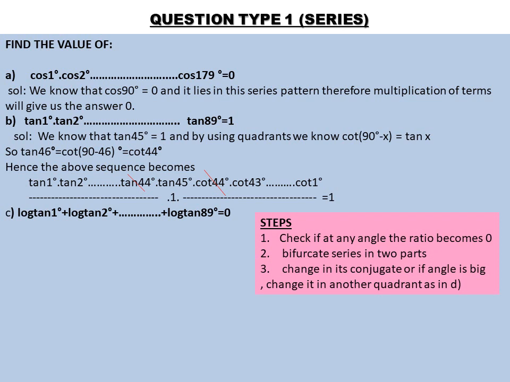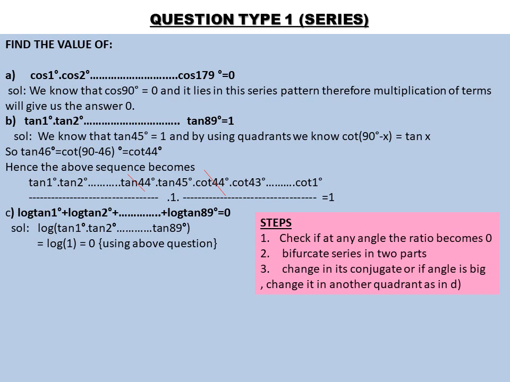Now next question is log. In log, actually what you need to do, first of all, whenever any log question comes, just apply the formula of the log. What is the formula of log? In addition, the arguments will be multiplied by each other. So log of tan 1 degree, tan 2 degree, tan 3 degree will be log of tan 1 into tan 2 up to tan 89 degrees.